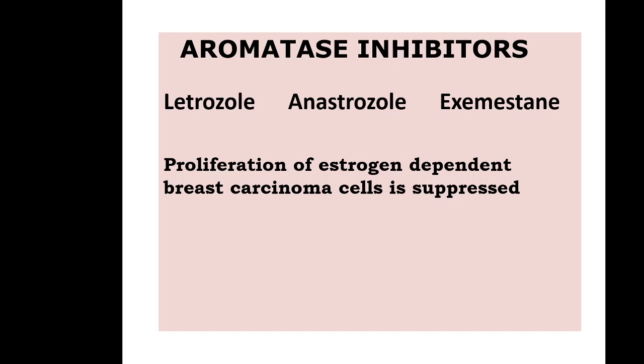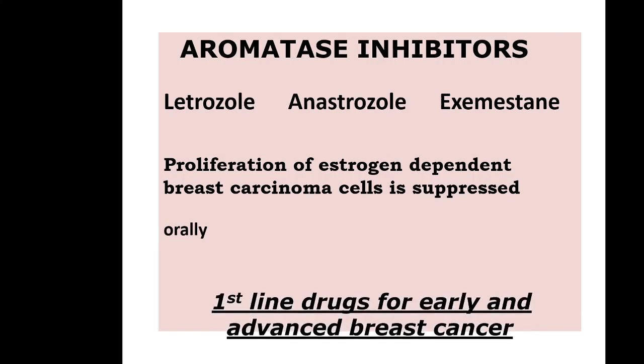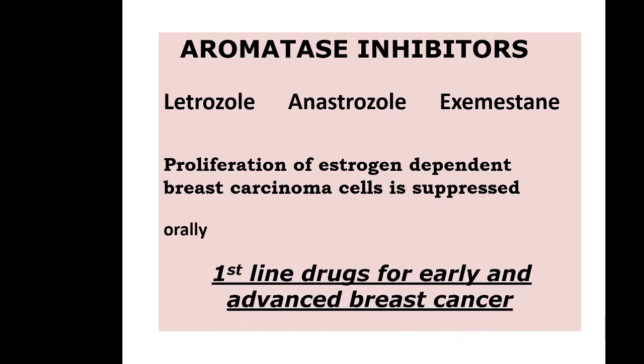Letrozole and anastrozole are the major drugs for breast cancer. They are all given orally, and these are the first line drugs for early and advanced breast cancer. Aromatase inhibitors are first line drugs for early and advanced breast cancer.